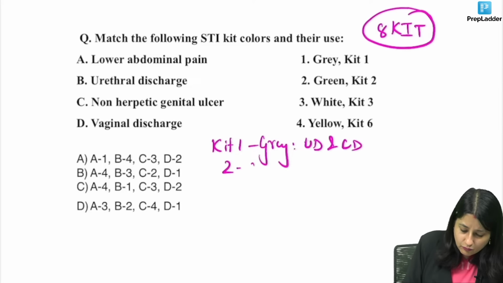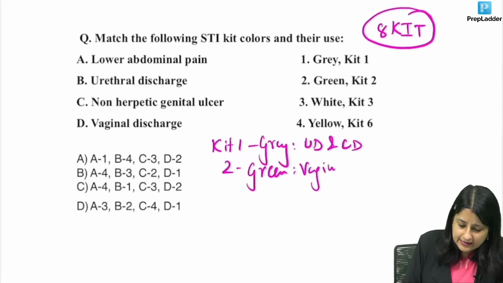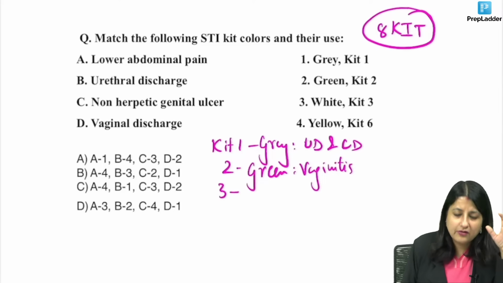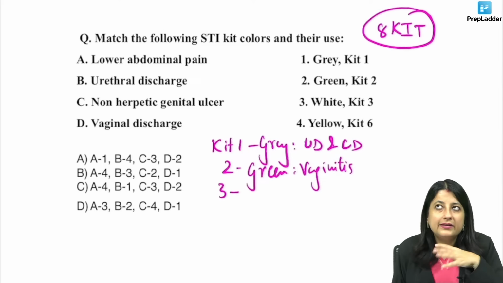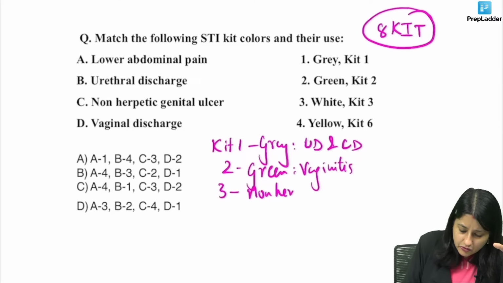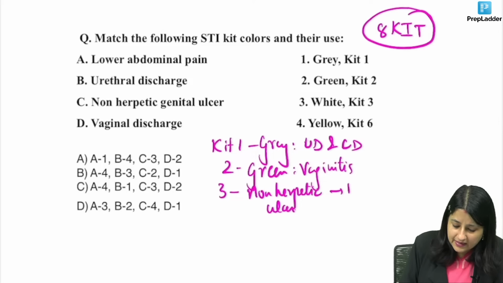Kit number 2, ladies first, green color. So green color, vaginitis. Secnidazole, fluconazole. Kit number 3, no discharge, ulcer. But the good thing is it's not herpes. It's not herpes, non-herpetic ulcer. And even better, penicillin is acting on it. So since penicillin is acting on it, everything is happy. Penicillin is working, peaceful color, white.